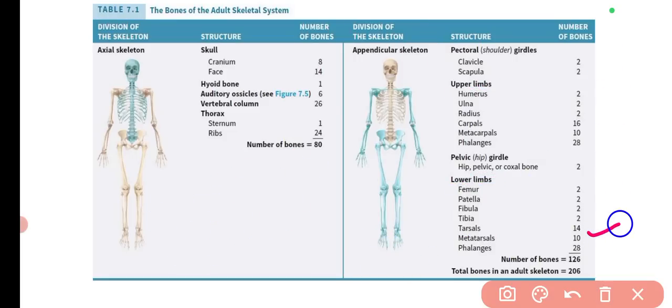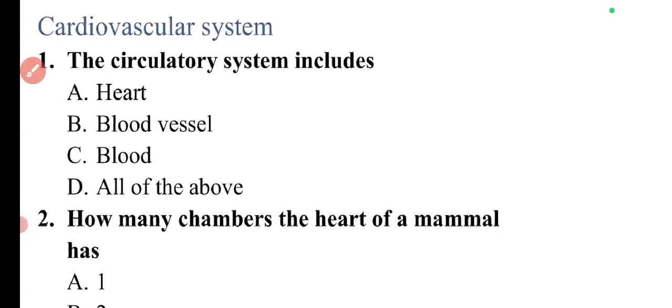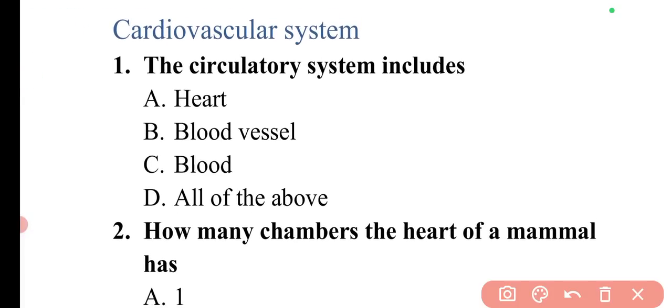Then there are the metatarsals, again the main foot part, and the phalanges, that is the finger parts of your foot. So that will make up the total of 126 bones. You can read where the bones are present, so that you can simply calculate if a question arises on the number of bones in different parts of the body. So this is the simpler thing regarding the skeletal system.